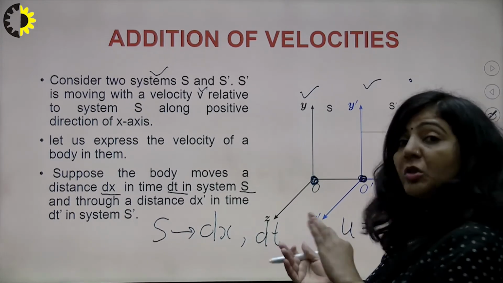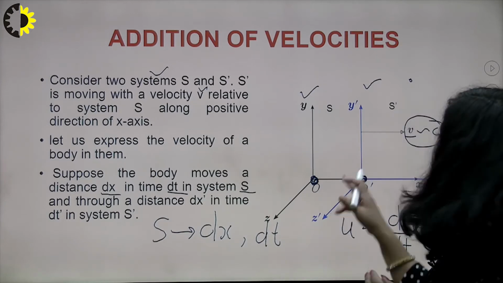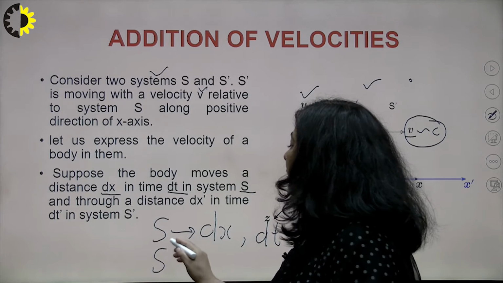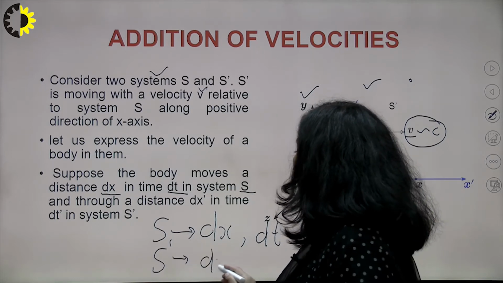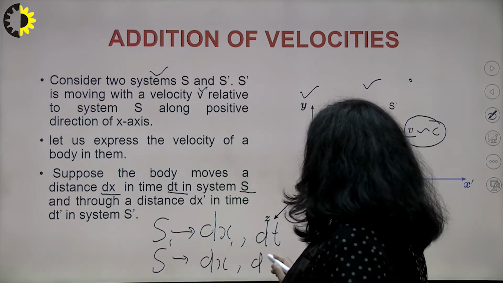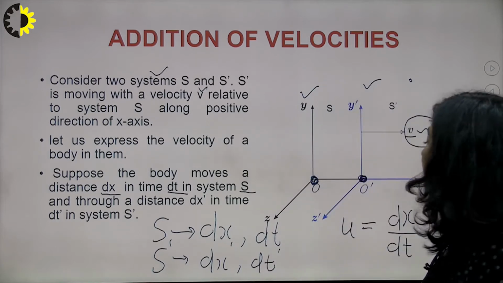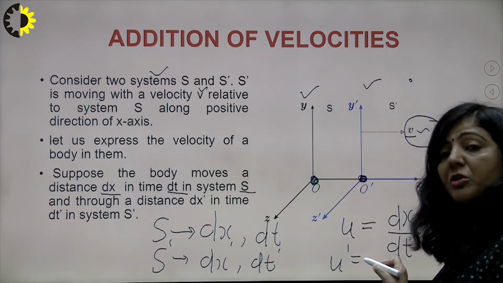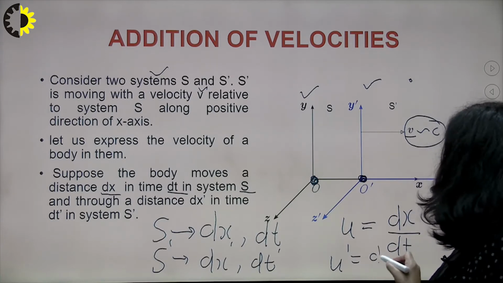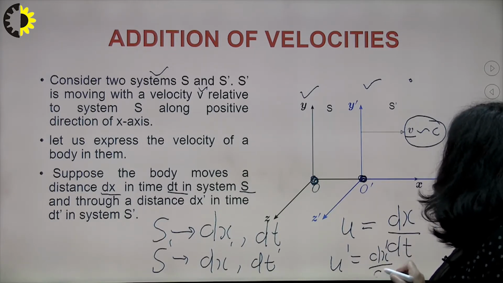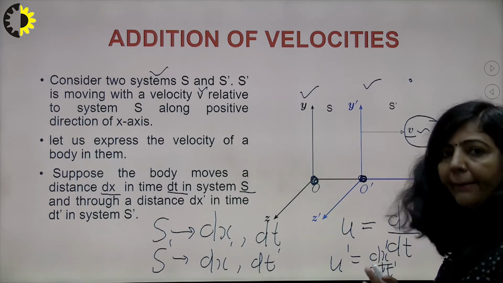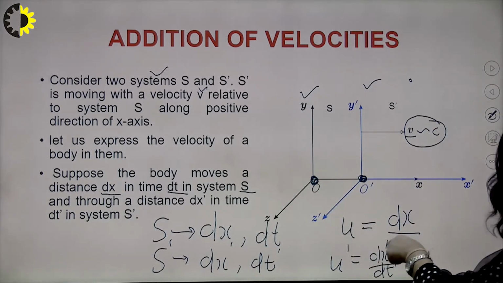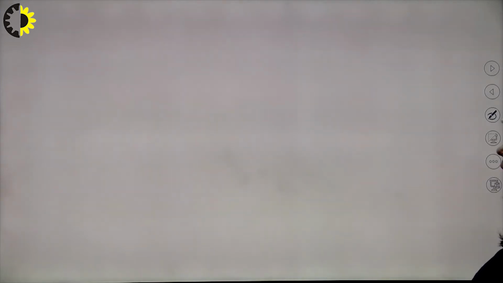Now with respect to the second observer, with respect to the second frame S dash, if the object travels dx dash distance in dt dash time in frame S dash, then what will you write as the speed of that particle along x-axis with respect to S dash? It will be dx dash upon dt dash. Clear? So now I am going to show the next slide where you can get these two, that u and u dash.